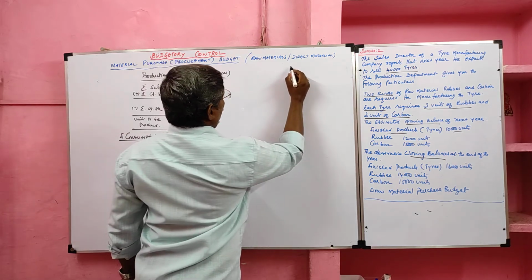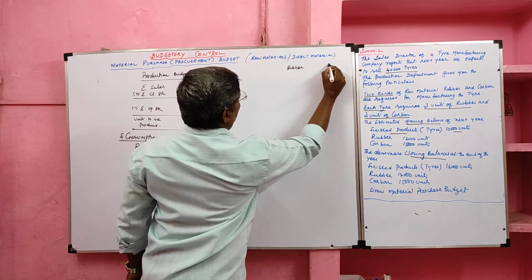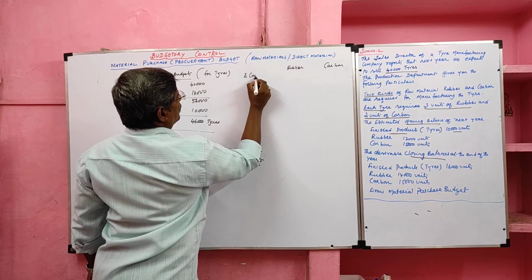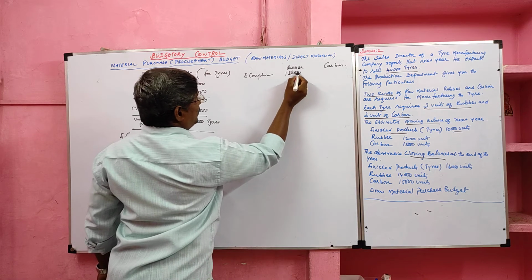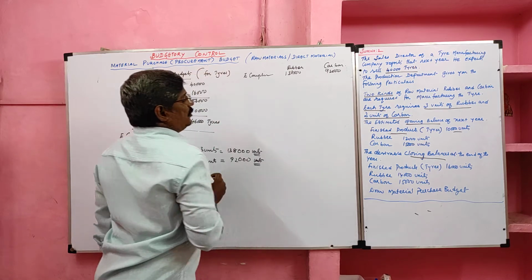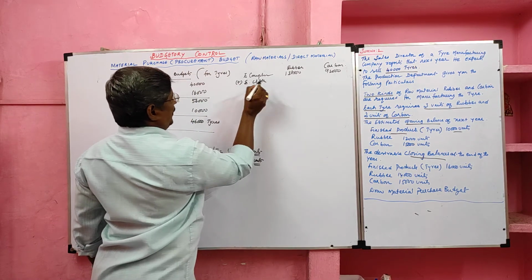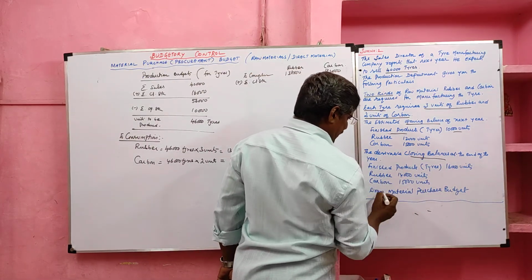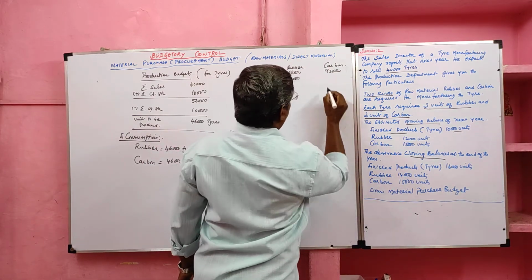We have two kinds of raw material, namely rubber and carbon. What is the formula? Estimated consumption, which we just ascertained: 1,38,000 units of rubber, 92,000 units of carbon. We have to add the estimated closing stock of rubber and carbon, the desirable closing balance at the end of the year: rubber 14,000 units, carbon 15,000 units.